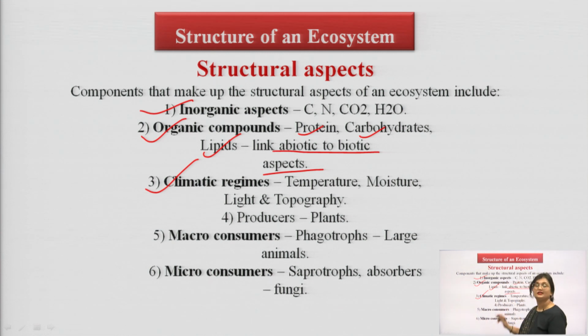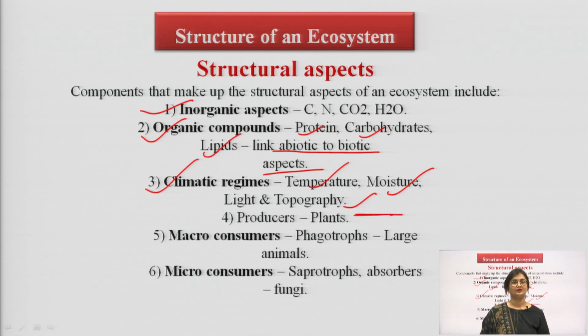So, these are the climatic regimes that are affecting the survival of our ecosystem.